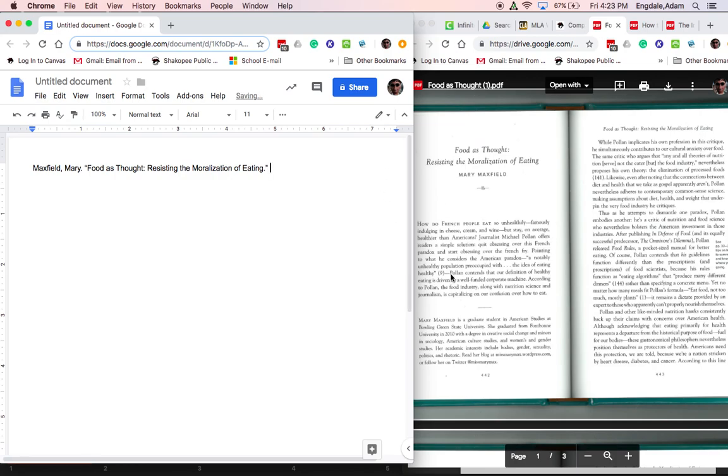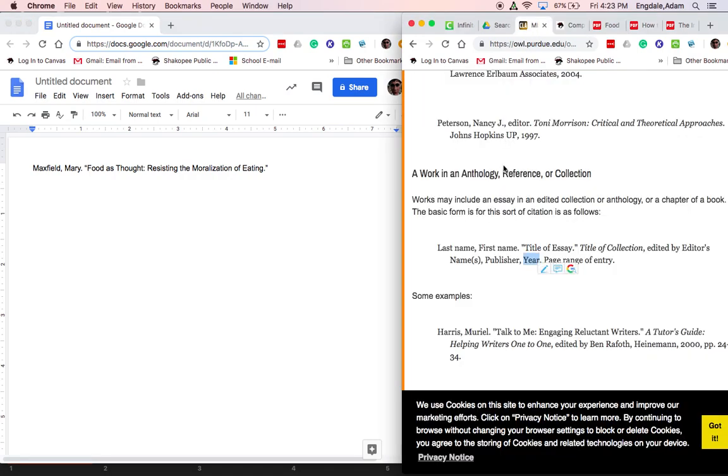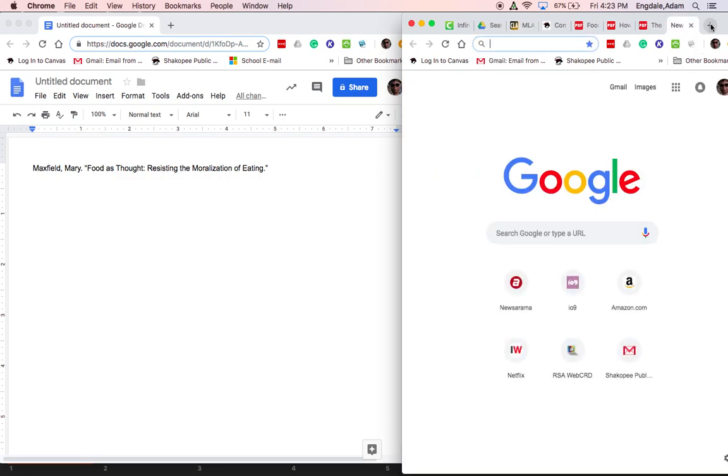Now, ideally, I would have the book come next because this is an article from an anthology. But I don't have that. And then I'd have editors. But again, I don't have that because that wasn't provided with me. I can't see the cover. So the next thing I'm going to do, this is the work in a reference or anthology. This is what I'm working from: last name, first name, title, essay, title, collection. I don't have that. The editors, I don't have that. Publisher, I don't have that. The year, that I actually probably do have. That I can probably figure out pretty easily because I can give you where this essay actually came from originally.